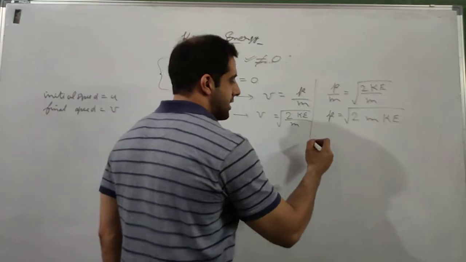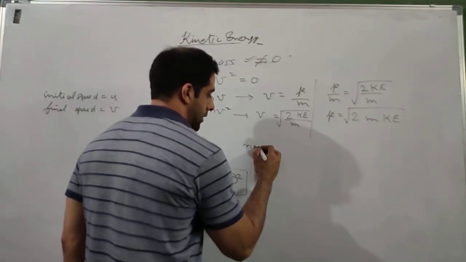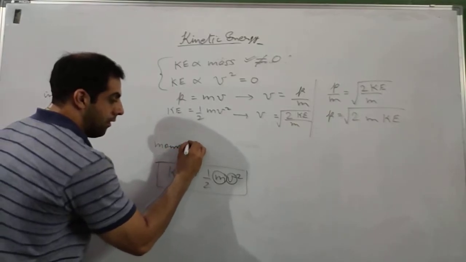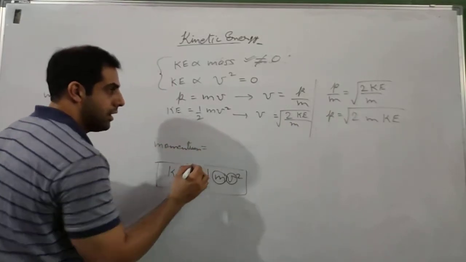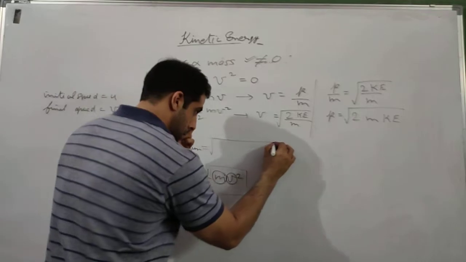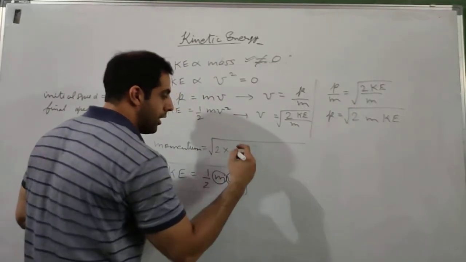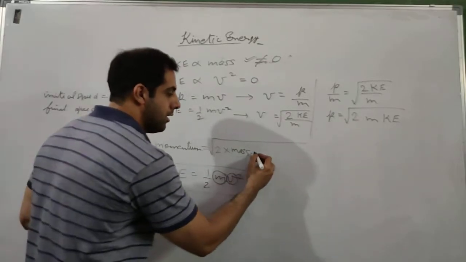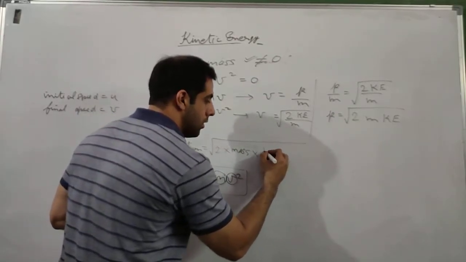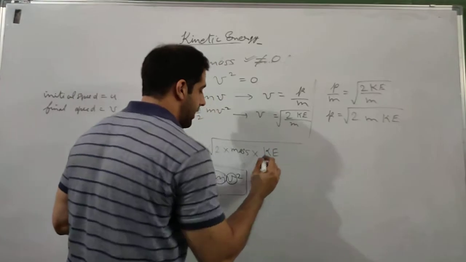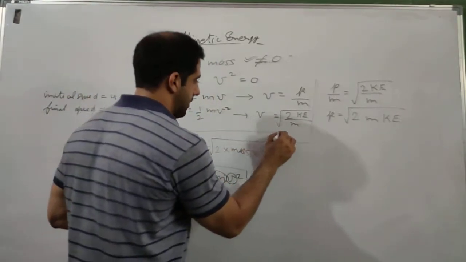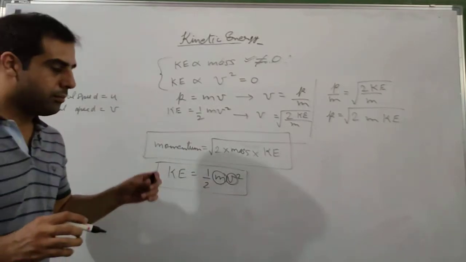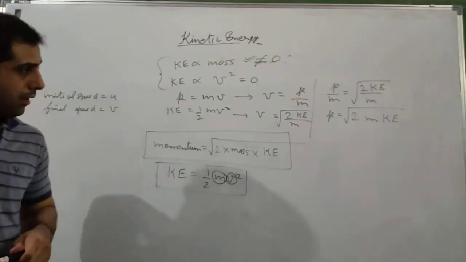So this gives us another relation that I'll write here. Momentum of any body is equal to root of 2 into mass of that body into kinetic energy of that body. So this is another important relation. You will find many numericals on this.